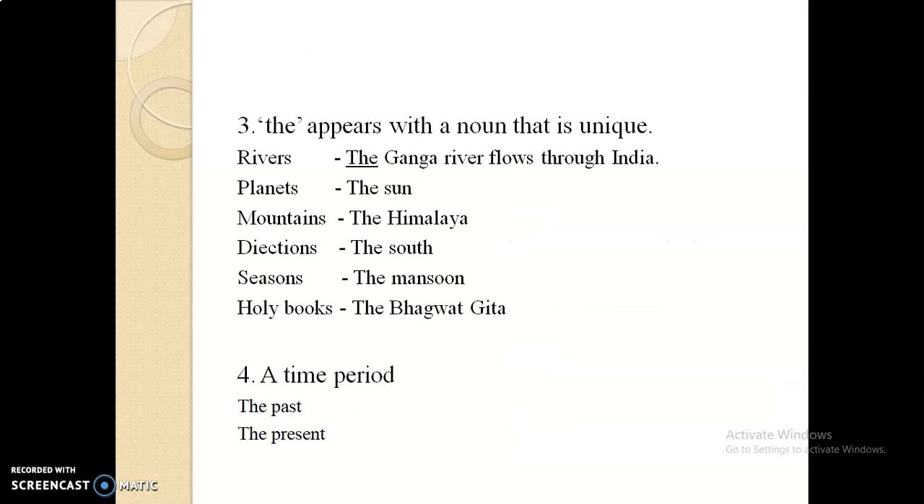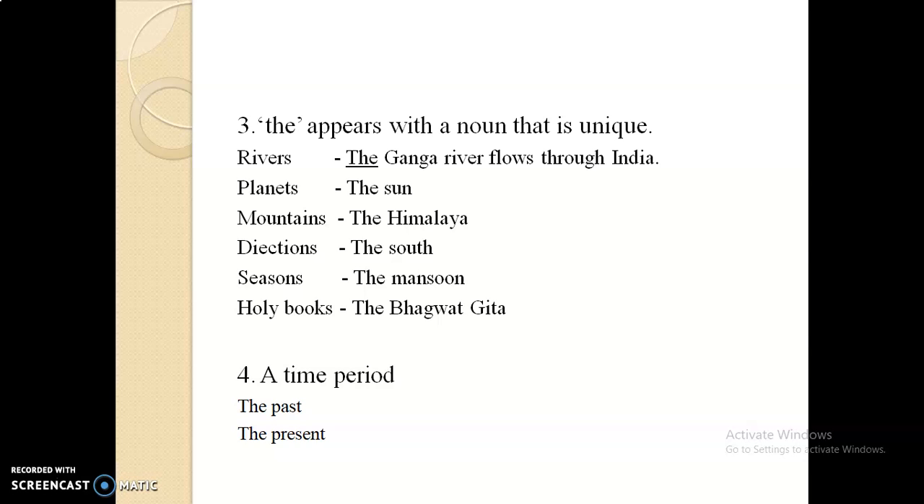Next rule, the appears with a noun that is unique, meaning universal things. For example, names of the rivers. The Ganga river flows through India. The Ganga, the Yamuna. Then before the planets, for example, the sun, the moon, the stars. Then before the mountains, the Himalaya, the Sahyadri. Before the directions, the south, the north, the west. Before the season's name, the monsoon, the summer. Before the holy books, the Bhagavad Gita. Then the Bible, the Quran.